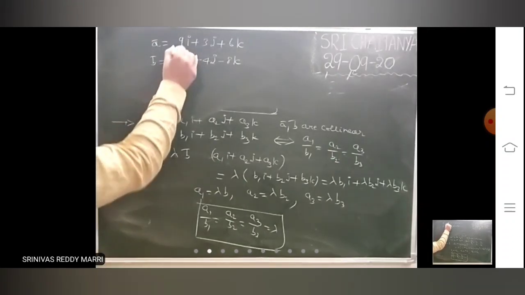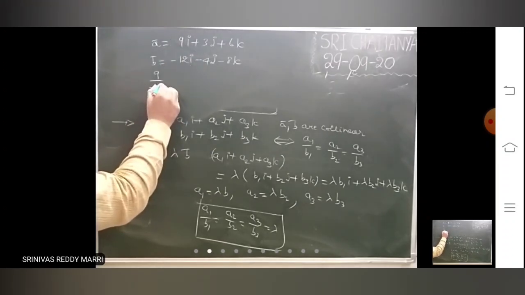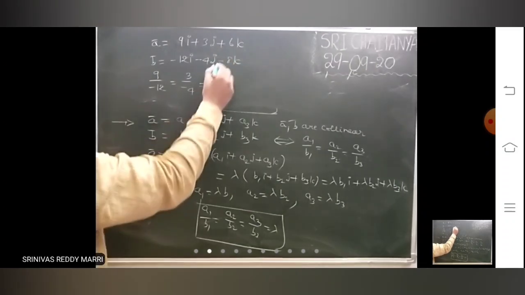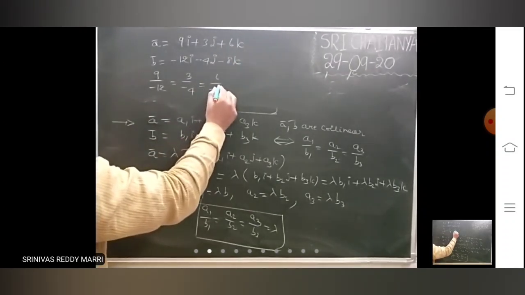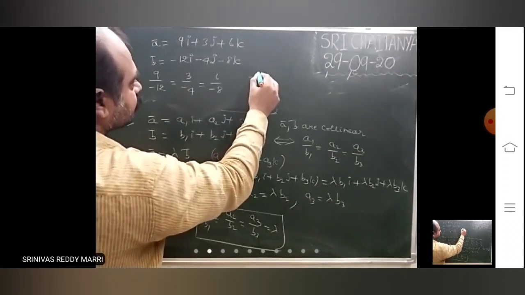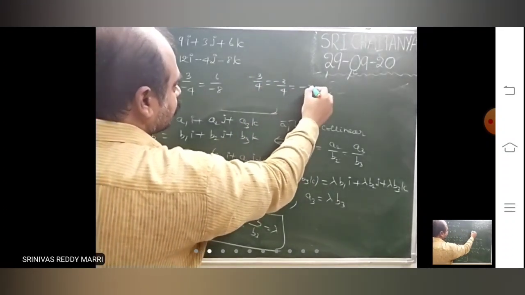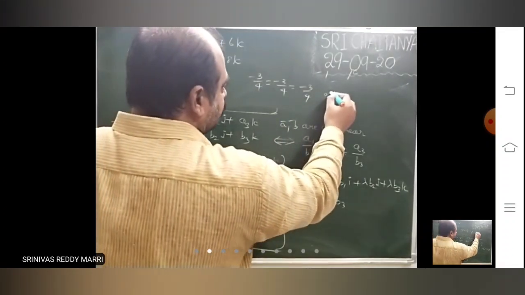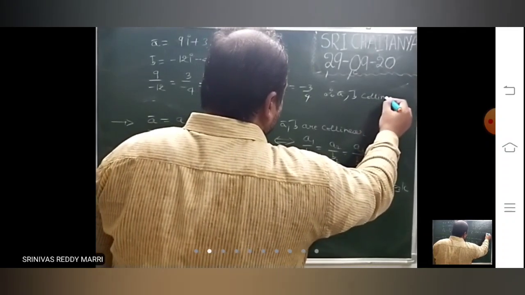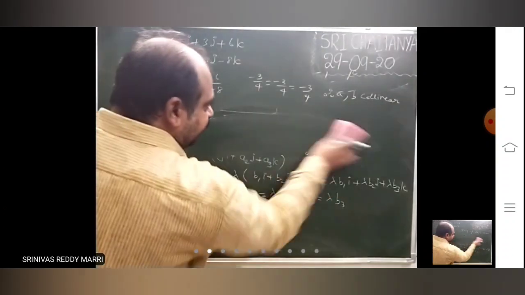So write the ratio A1 by B1 equals A2 by B2 equals A3 by B3. Therefore, A bar, B bar are collinear. They are collinear vectors.